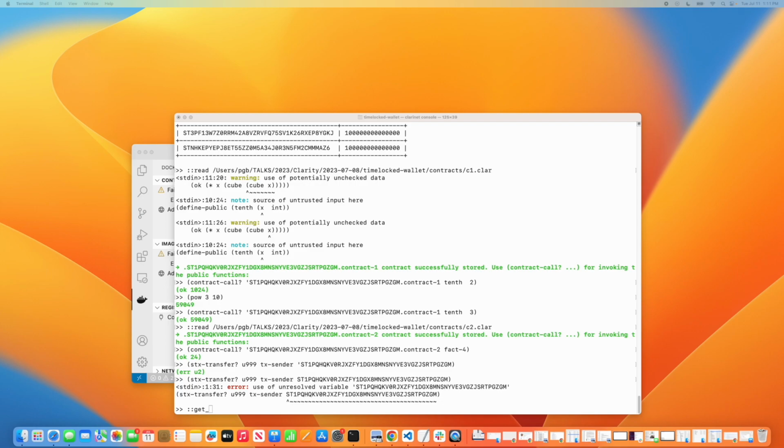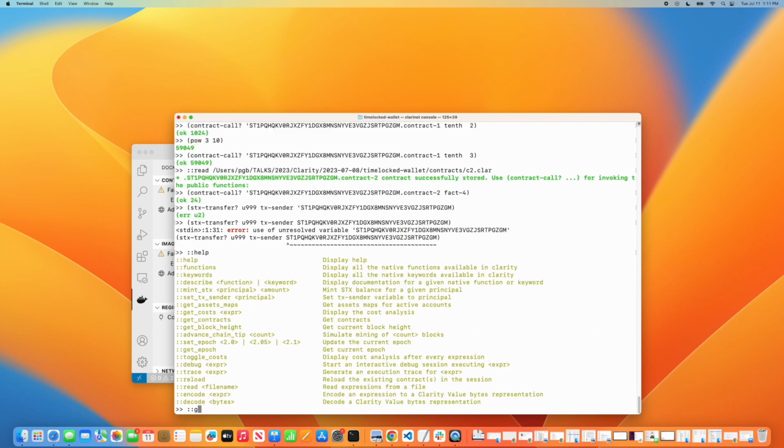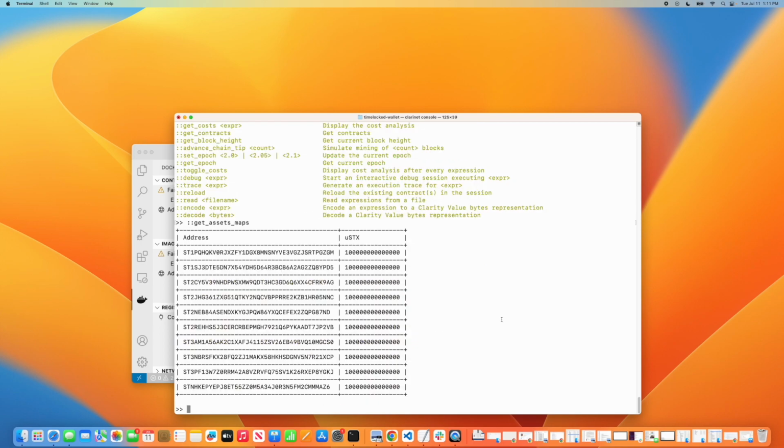Actually, yeah, I'm going to go here and just use my help function, and I'll simply say get assets maps. Okay, so here we are. So now I want to actually transfer, tx sender will be this. I'm going to transfer some 300 U stacks to there.